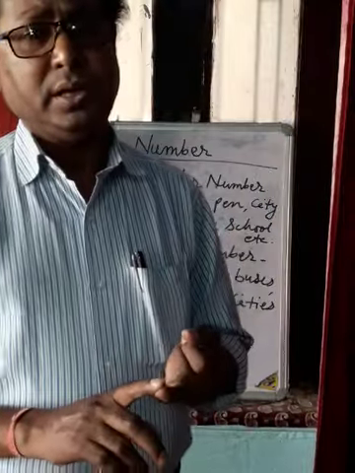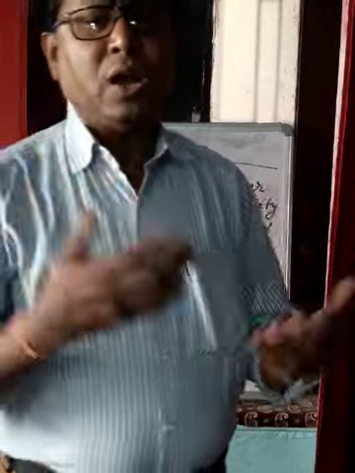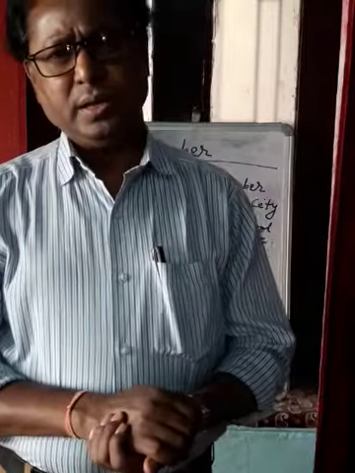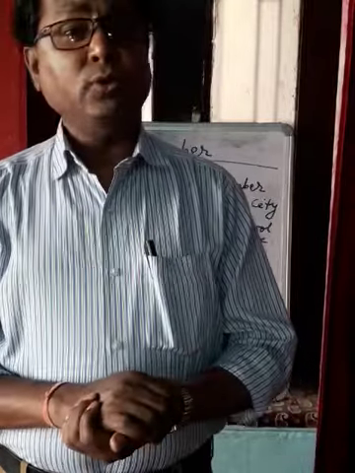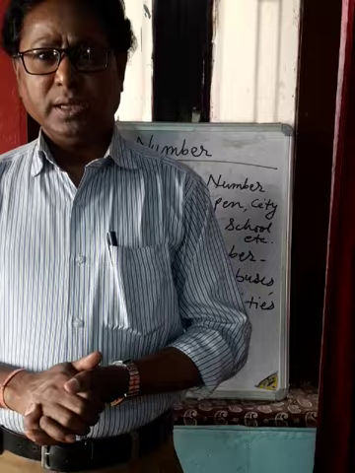Number is also of two kinds, countable and uncountable. Some nouns we can count easily. Suppose you have some books and copies in your bag and you are told to count them, very easily you can count how many books and how many copies there are. But if you are told to count water in a glass, it is not possible.